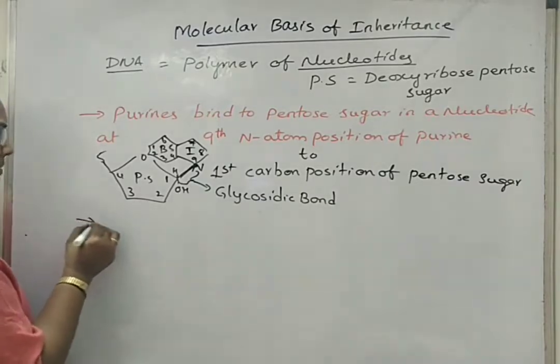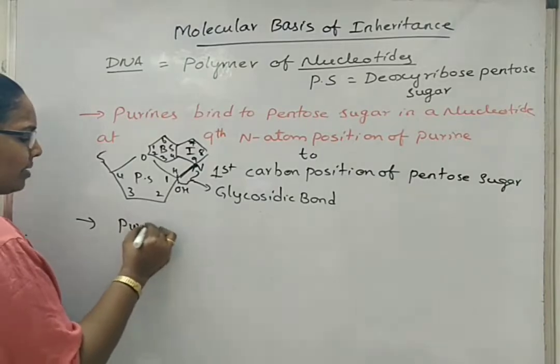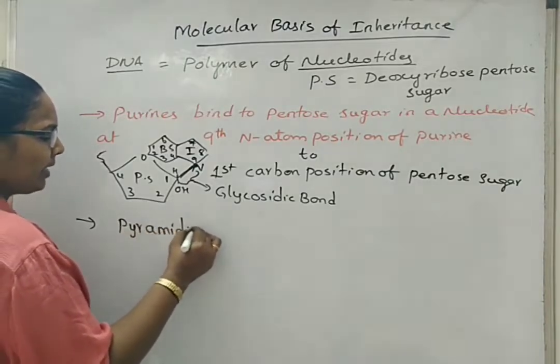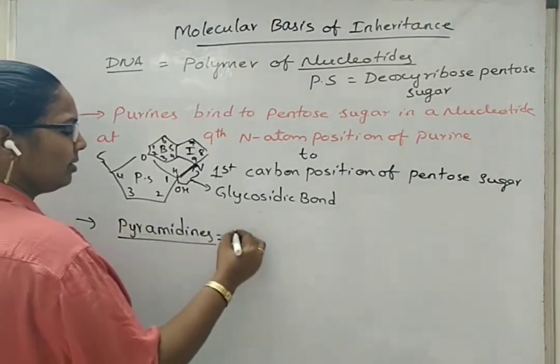Next, coming to pyrimidines. Where are these pyrimidines bound? Onto the pentose sugar.